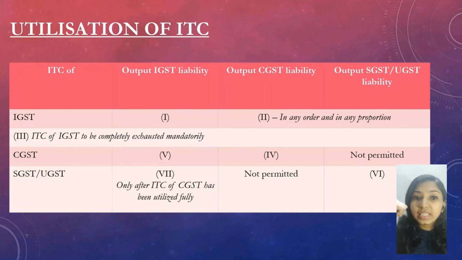Moving on to the SGST input, if any IGST liability is left over after utilizing the IGST input and CGST input, that IGST liability can be set off with the SGST input tax credit, and then SGST input tax credit can be set off with the output liability of SGST. SGST cannot be set off with CGST.